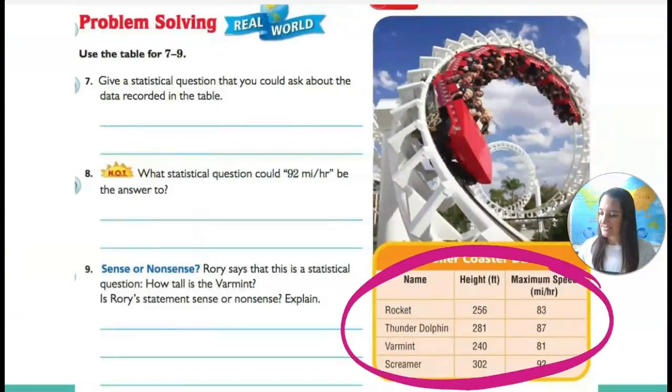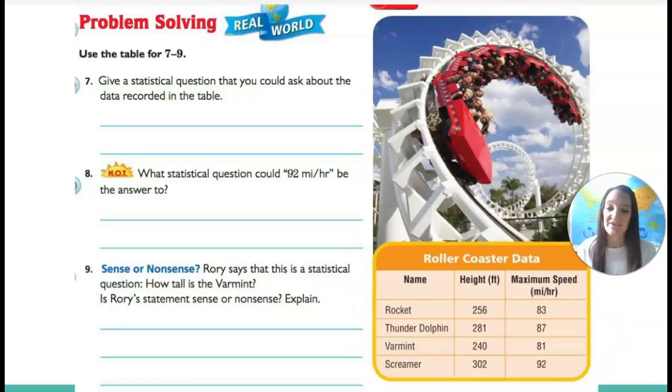Give a statistical question that you could ask about the recorded data. So looking at all this, what kind of question could we ask? Well, what rocket is the highest? What roller coaster is the highest? Or what roller coaster is the fastest? Both of those require us to look at all of the information to figure out which one is the fastest and the highest, okay?